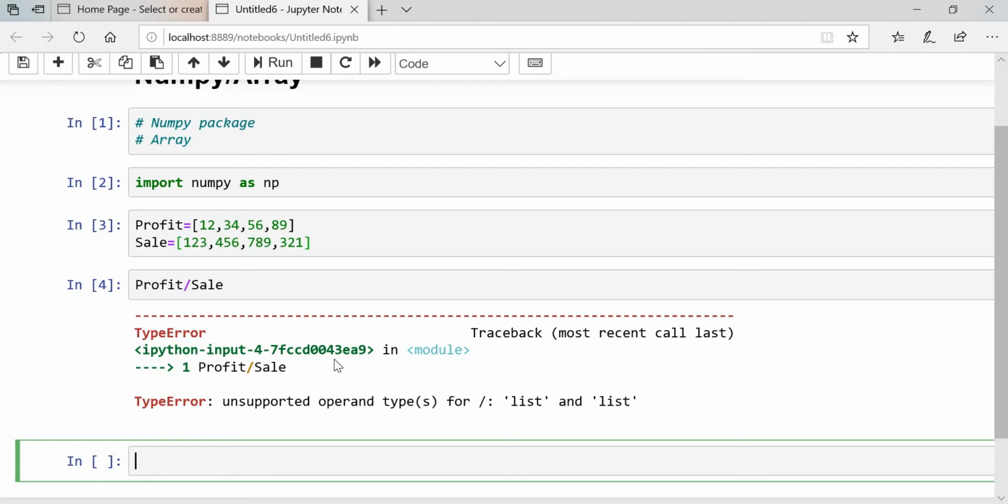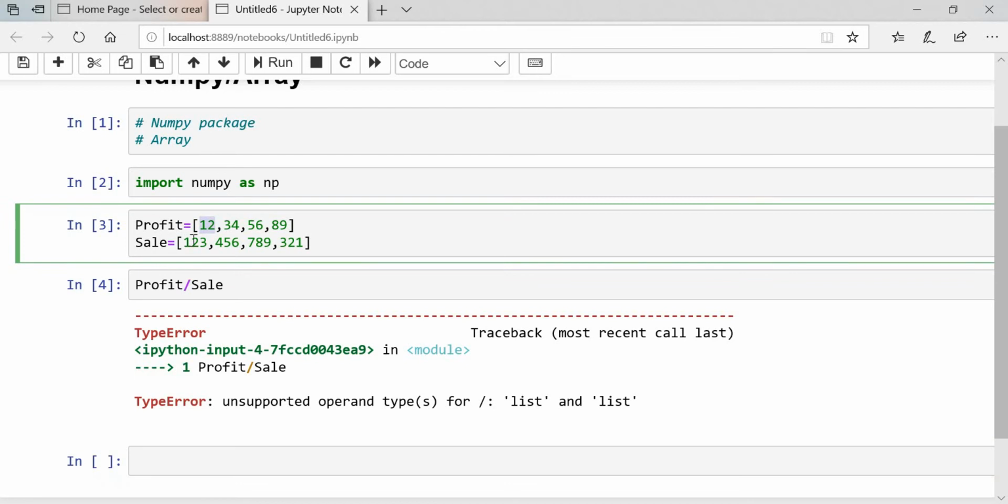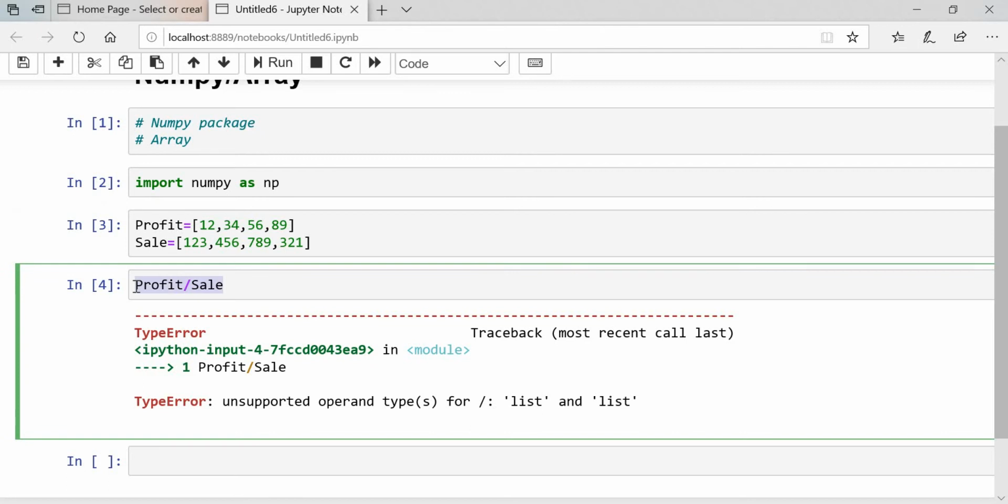If you want to divide a list by a list, you have to go for an array. If you want to divide individual element by individual element, you have to use an array. That's why the array comes into the picture, if you want to work with the individual elements of the list. Another way we can calculate the profit ratio is a very tricky option, means we have to go for loops. So we'll check how we can calculate the profit ratio in another way.